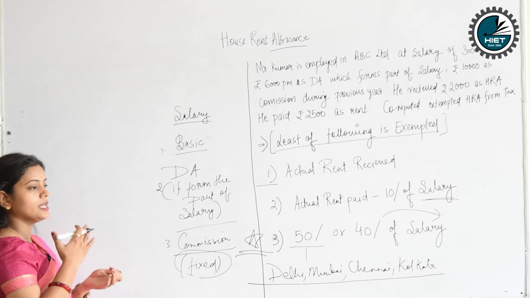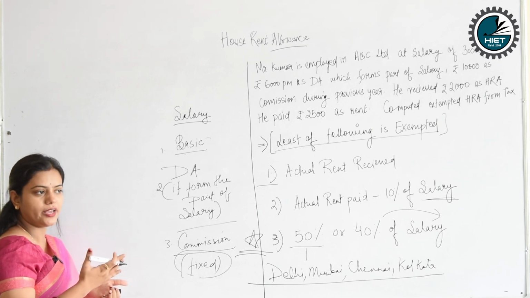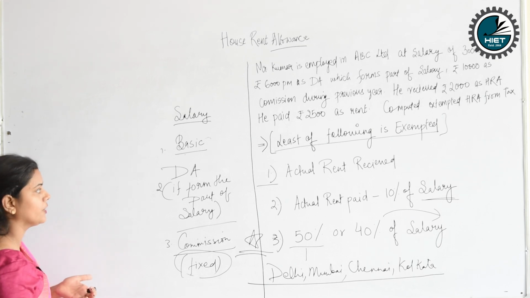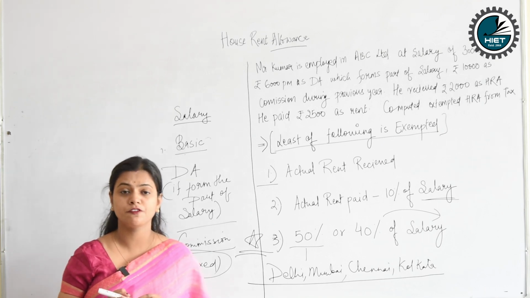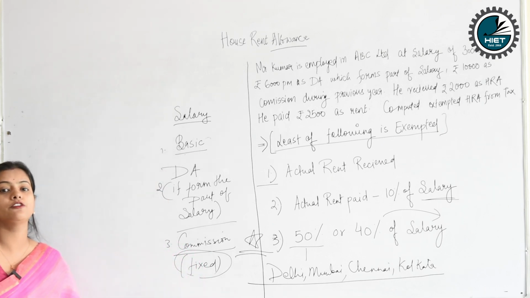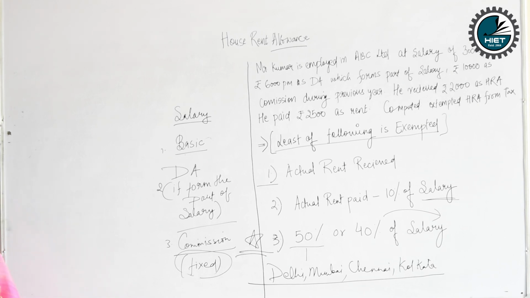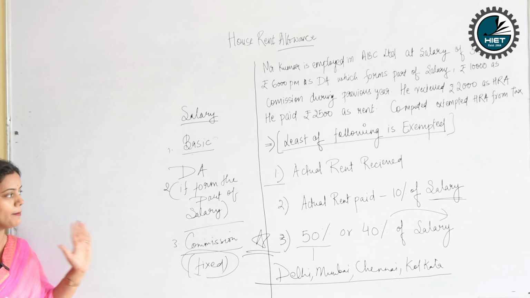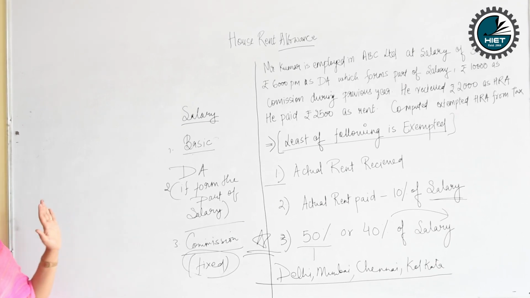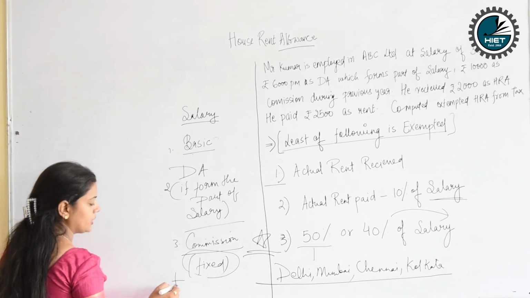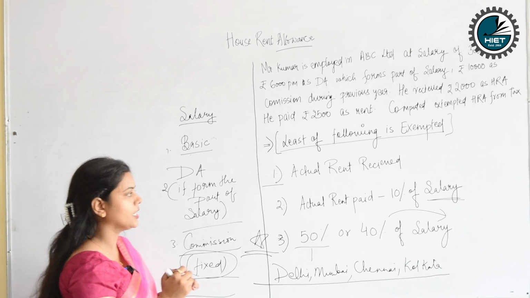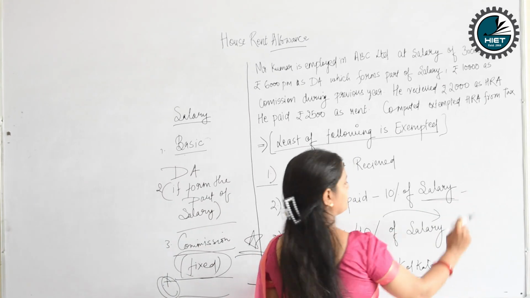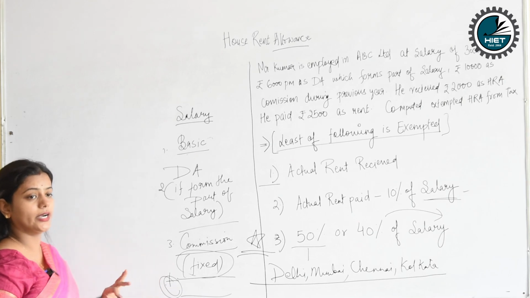If the commission is of a non-recurring nature, then it will not be a part of the salary we consider here in HRA. Let me be very specific: the salary is only considered for calculating the house rent allowance. I'm not talking about the main salary structure. I'm just talking about the HRA. So when we sum total this, the amount of salary we get will be used in the calculation. These are the theoretical parts.